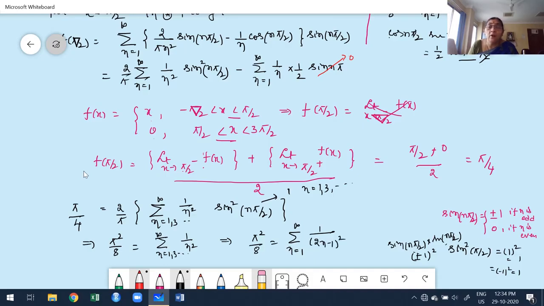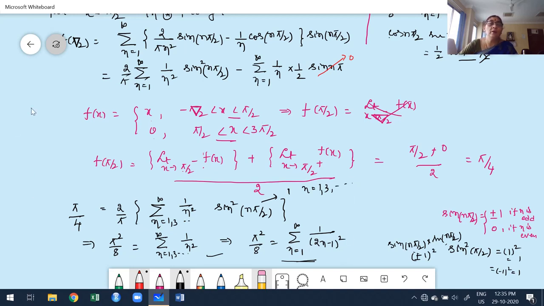Yeah, the same odd values we get: n equal to 1 gives 2 minus 1, 1 square, n equal to 2 gives 4 minus 1, 3 square. Both must be the same. This is the way to deduce from the given function in the corresponding limit after you construct the Fourier series. I think it's clear how we have to construct that.